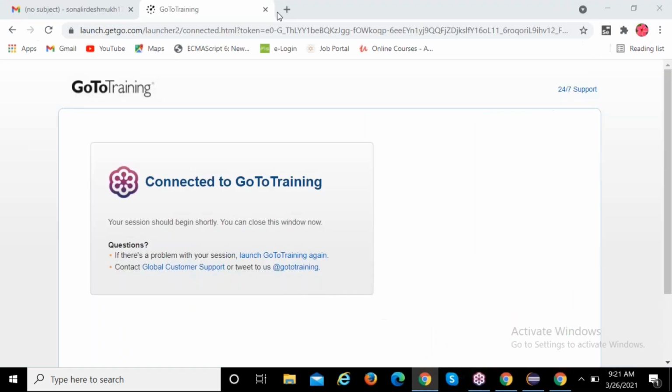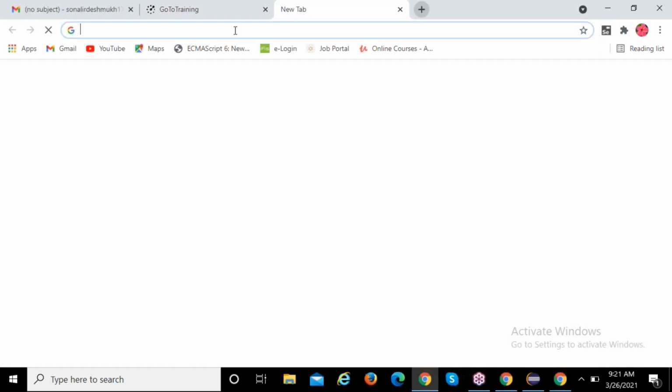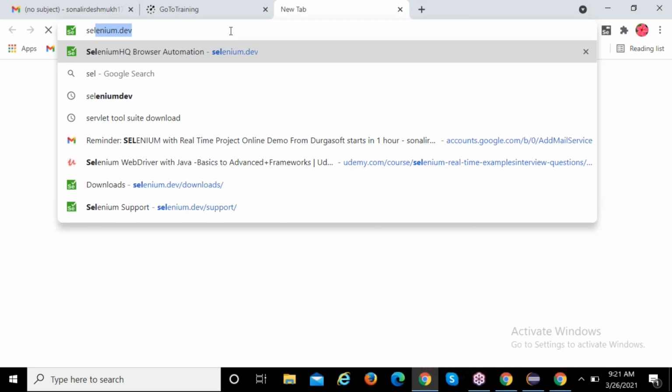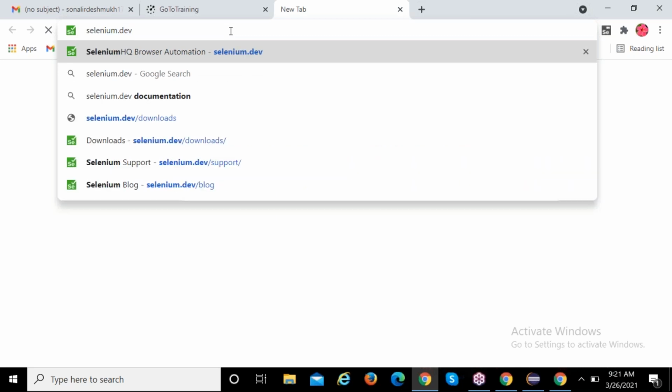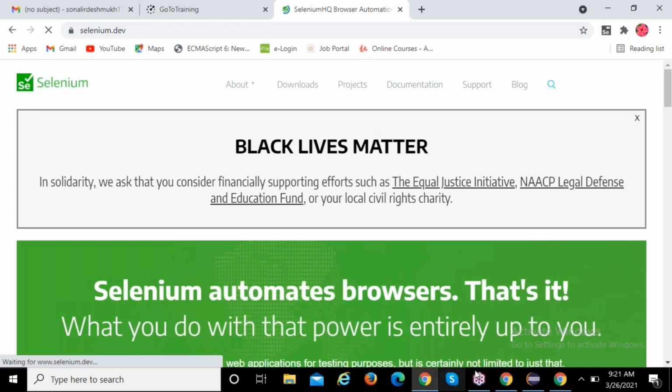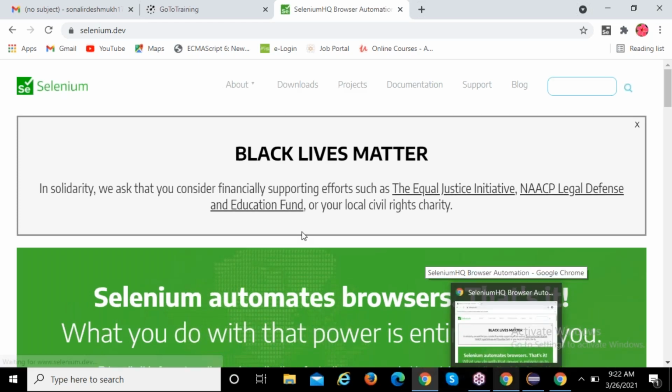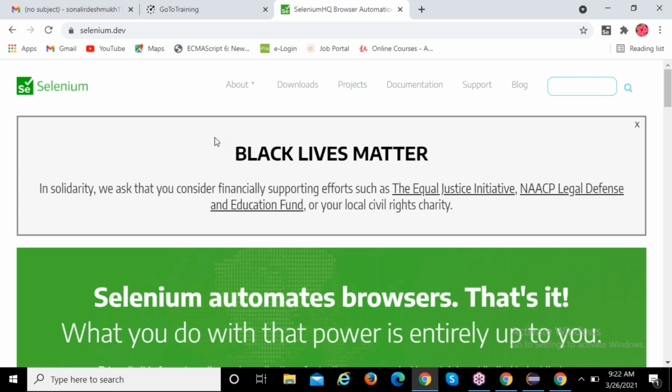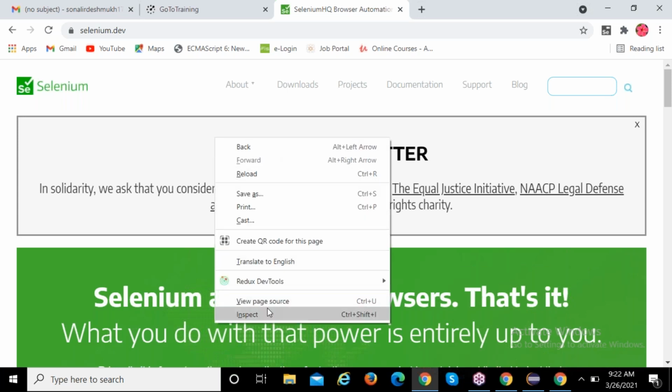Chrome is controlled by the automated test, so you need to recognize easily which one is the original site and which one is opened by ChromeDriver. You can easily identify. So this is the original site. Anywhere you can right click and view page source. Can you click view page source? Yeah, good.